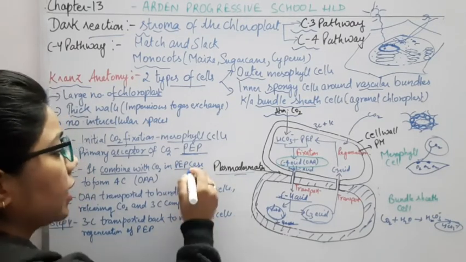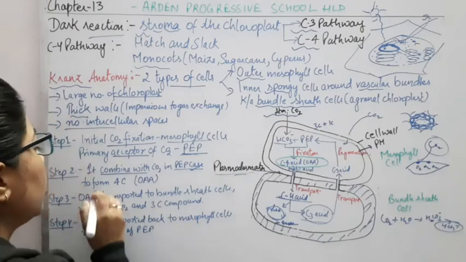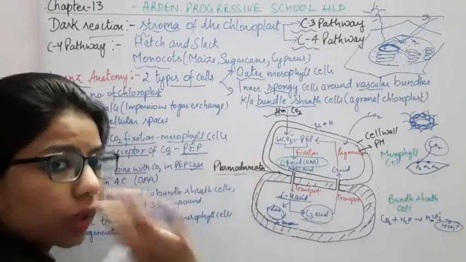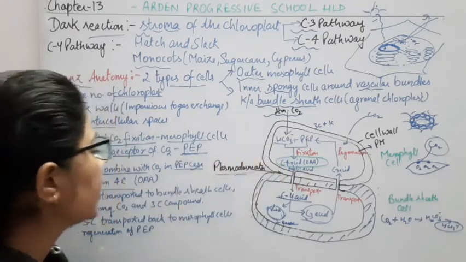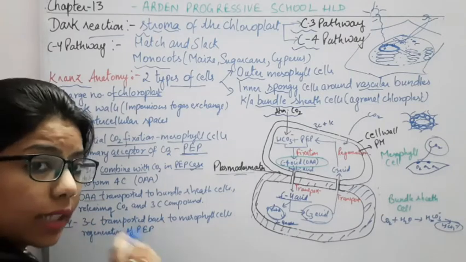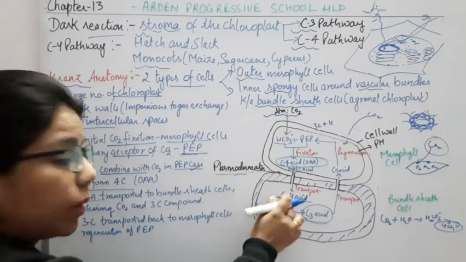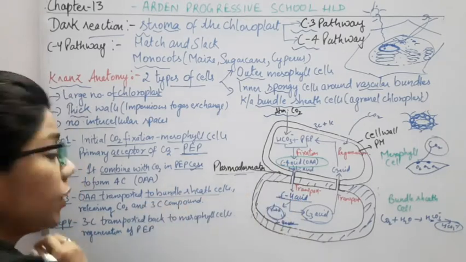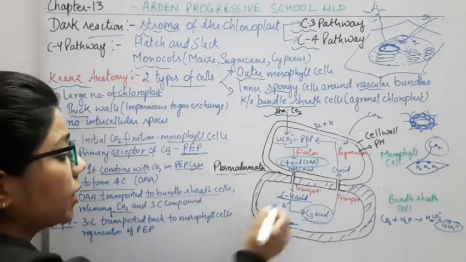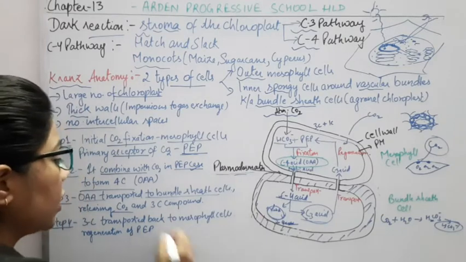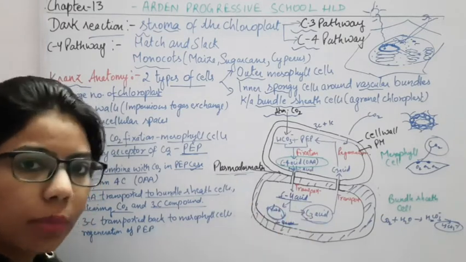This enzyme will act as a carboxylase and it will fix the CO2, and what will it form? It will form the 4-carbon compound, that is the oxaloacetic acid. Now, this oxaloacetic acid, the 4-carbon compound, will be transported towards the bundle sheath cells, and as it is transported to the bundle sheath cells, it will release the CO2 with the help of decarboxylation, and again it is forming the 3-carbon compound.